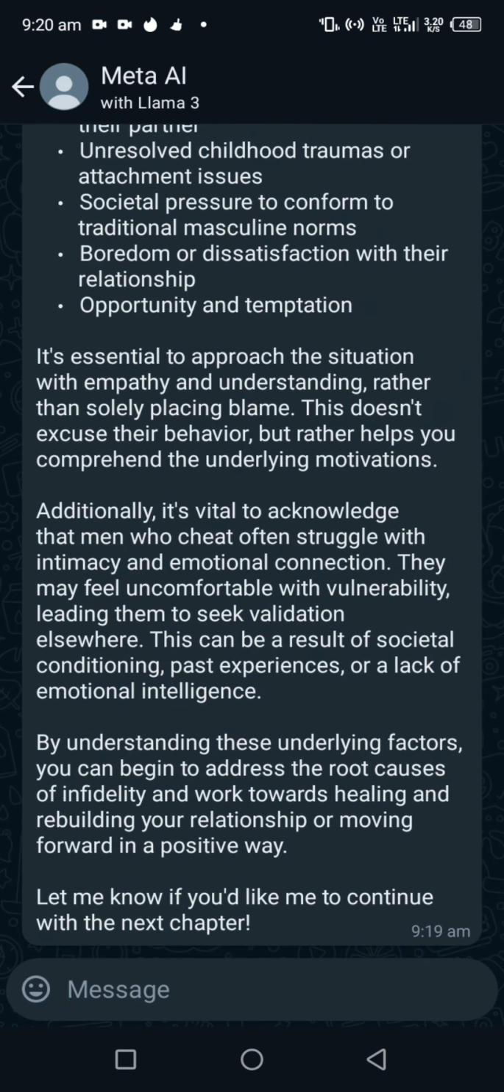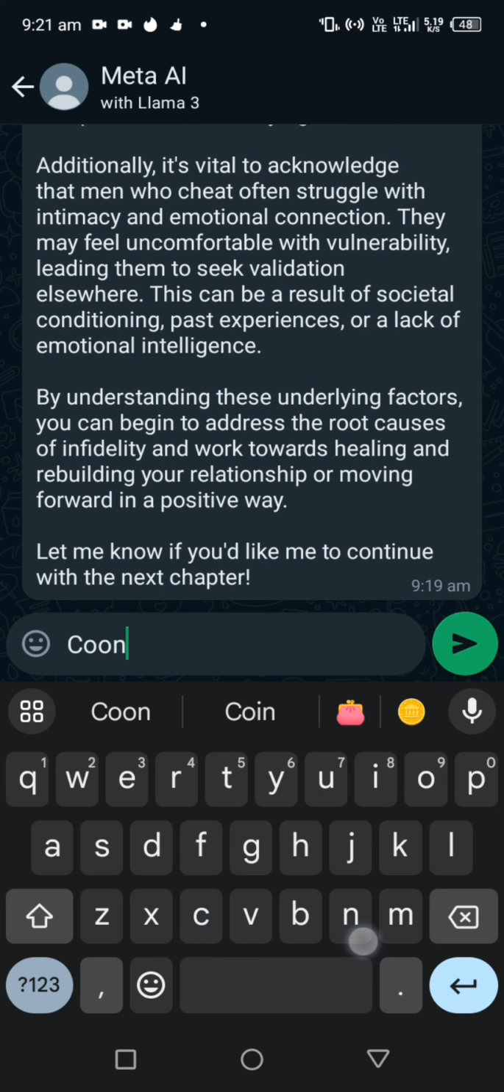Okay, so now at the bottom you see what they said: "By understanding these underlying factors, you can begin to address the root cause of infidelity and work towards healing and rebuilding your relationship. Let me know if you would like me to continue with the next chapter." Do you get? Because now they are done giving you the information you need for this chapter. Sometimes they'll tell you, let me know if you want me to continue with chapter 1. You tell them to continue if you feel you've not gotten enough content, or you tell them to go to chapter 2. So, okay, continue with chapter 2.